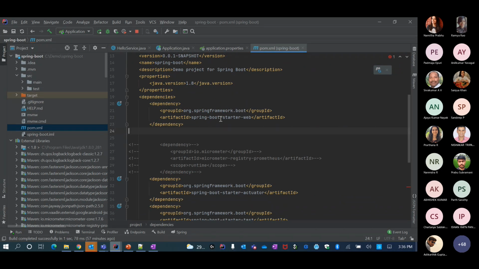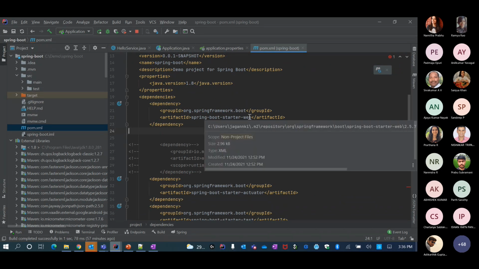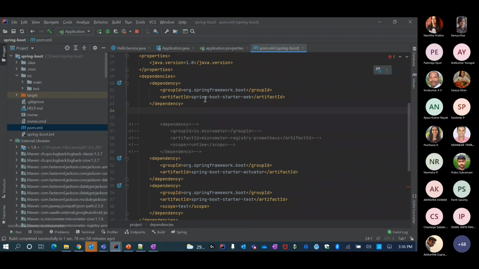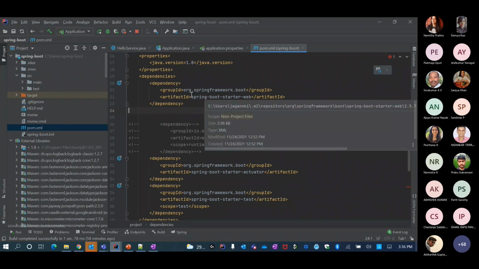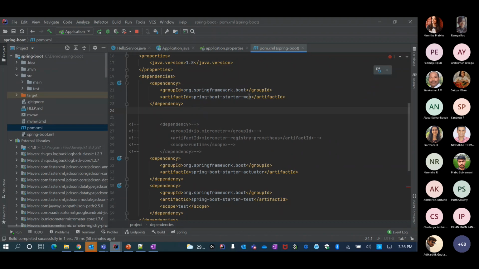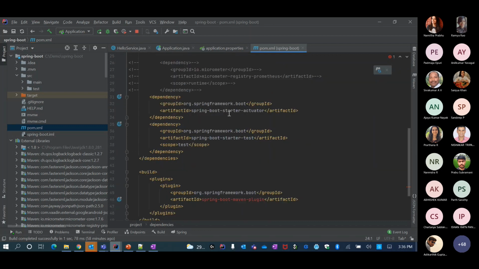And then the Spring Boot starter web, which is basically because I want to create a web application. I'm actually not creating a full-fledged web application, just a REST API, but it comes with all the related libraries necessary for that. And then I also have the Spring Boot starter actuator because I want to expose a few metrics and show that to you. And then starter test. I'm not really adding any tests, but it just came because I selected starter. A test case is kind of a must, a unit test, so it added it by itself.